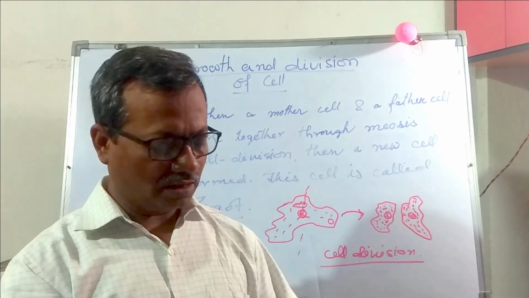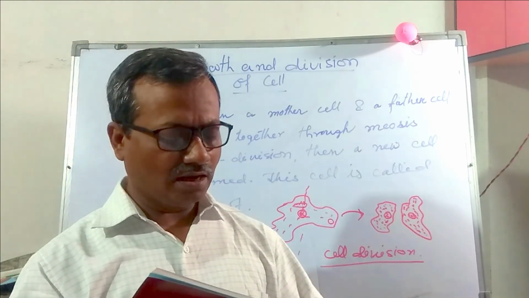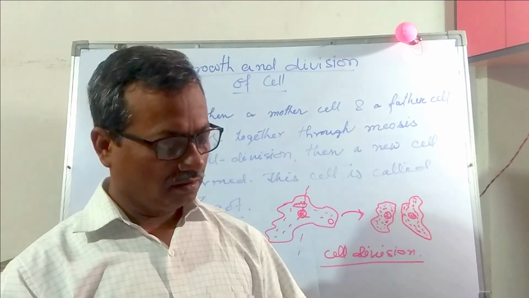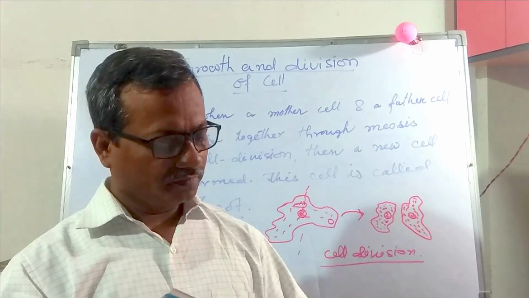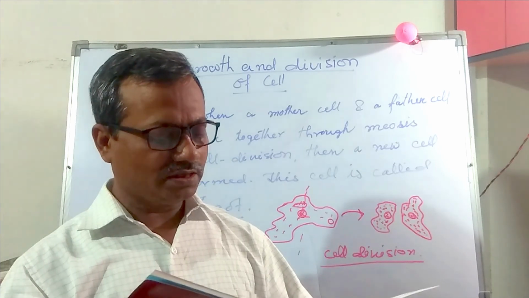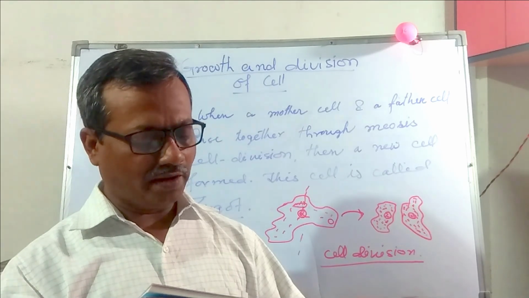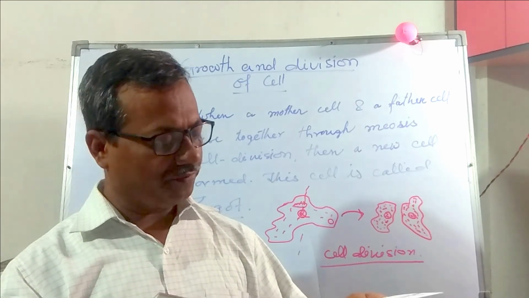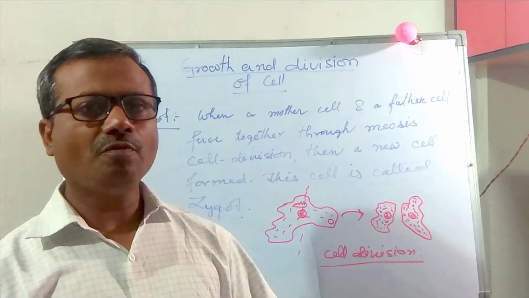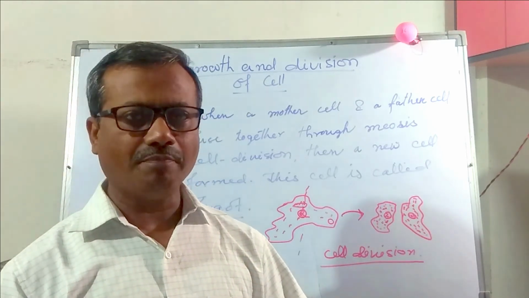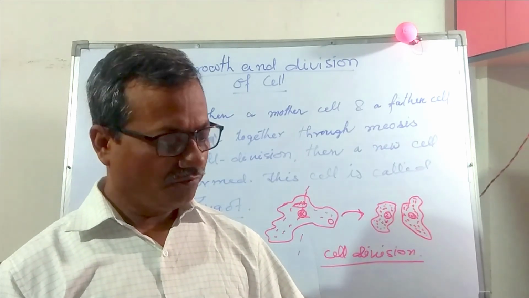The shape of a cell is related to its function and its location. Cell wall is a rigid wall which is non-living. Endoplasmic reticulum is a network of membranes which provide a large surface area for life function.